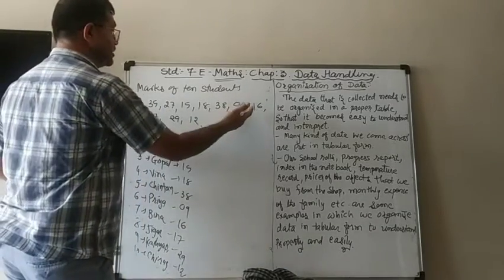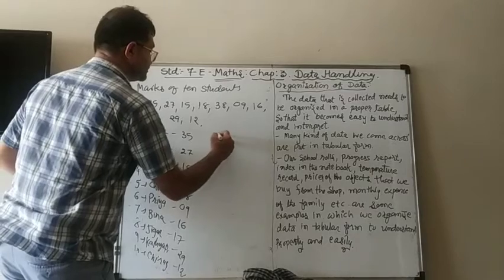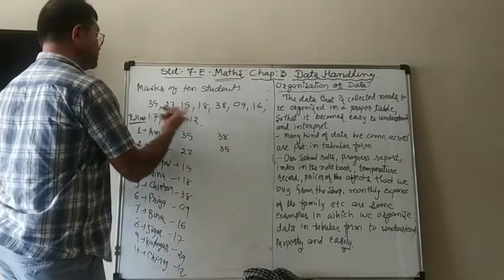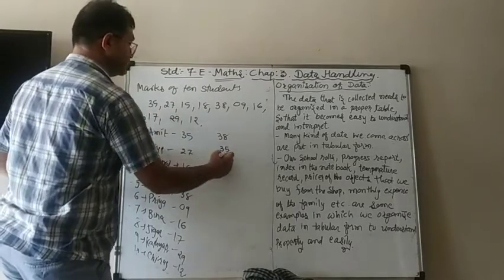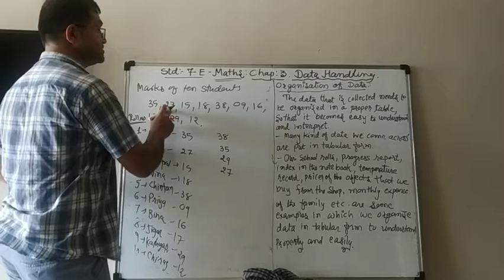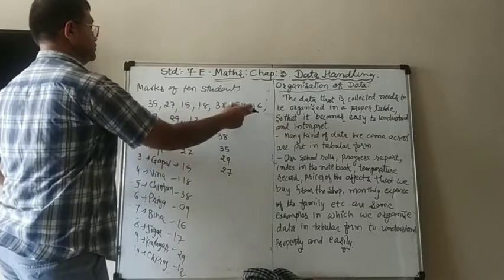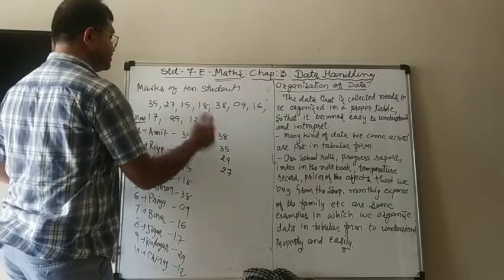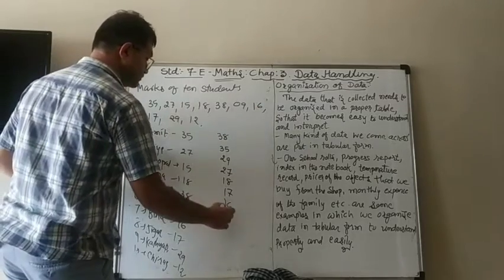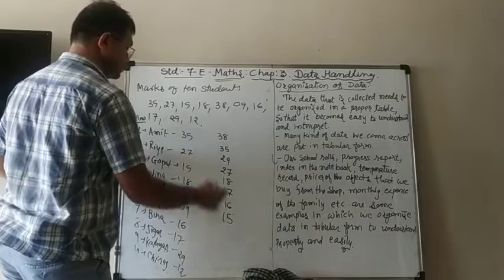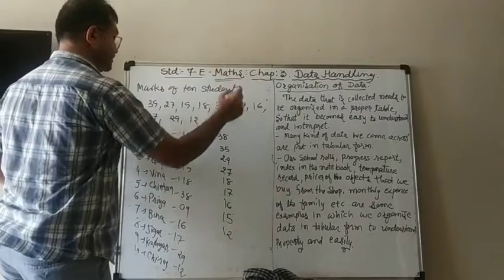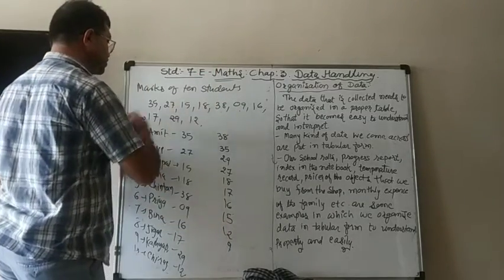So suppose I write down here the highest mark is 38, then 35, then 29, then 27, then 18, 17, 16, 15, then 12, and so on down to the last 9 marks. Then I will write down the roll number against them.